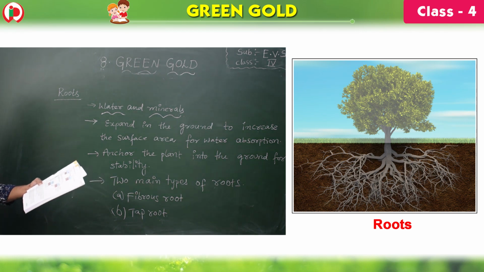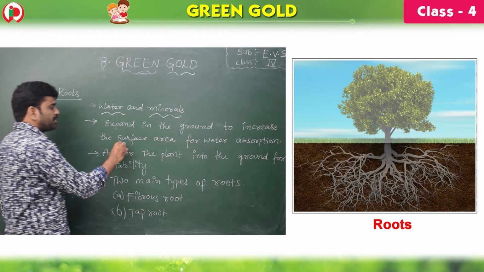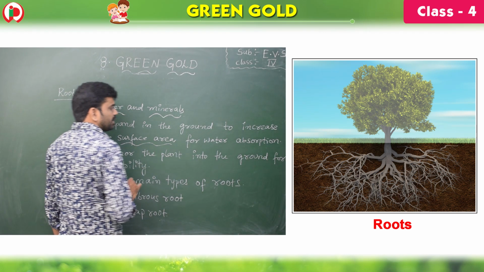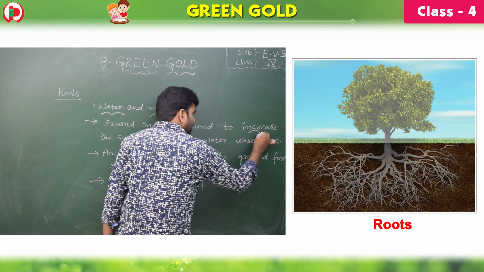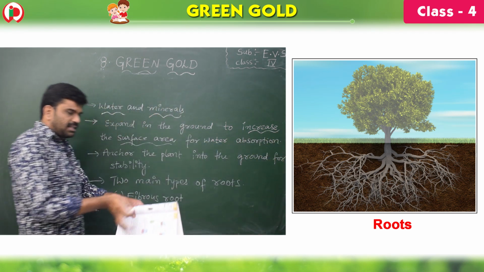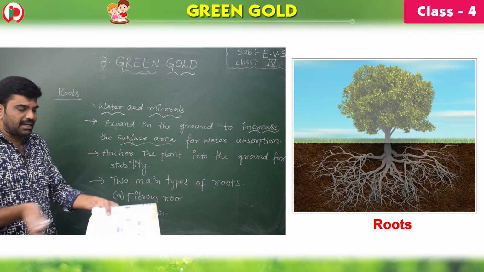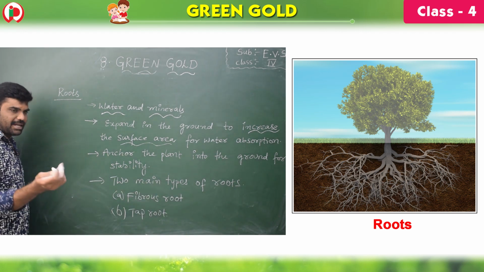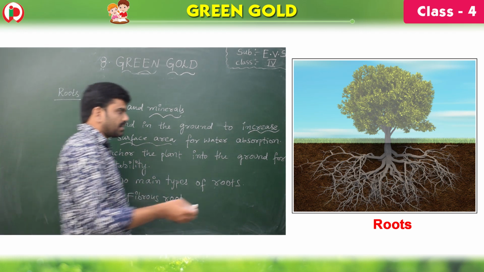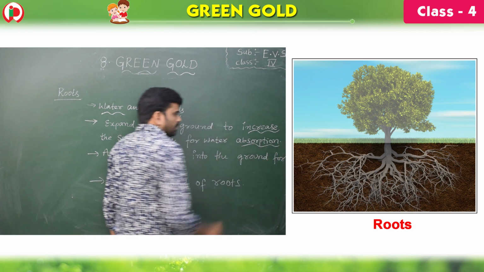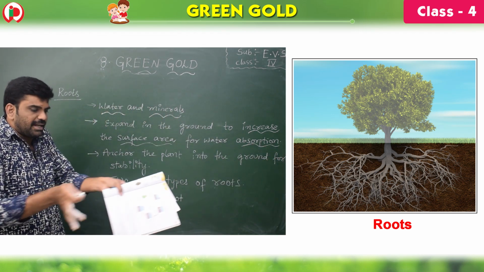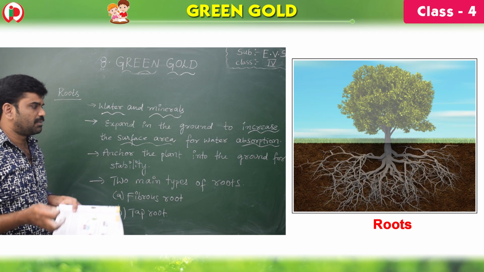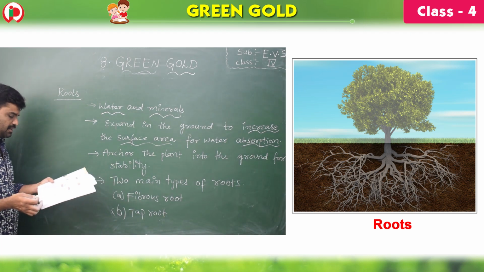Next one, they expand in the ground to increase the surface area. So what the roots will do, children, they expand in the ground, okay, to increase the surface area for absorption. Absorption means taking in, okay. So in the ground they will expand and absorb the water and minerals.